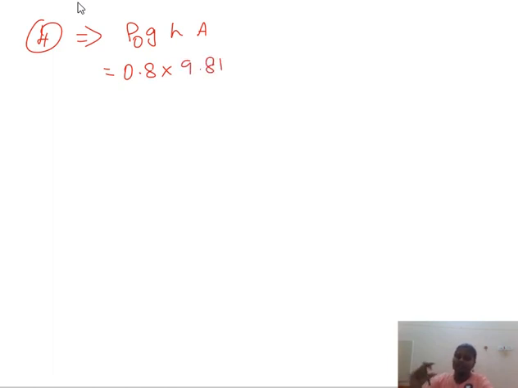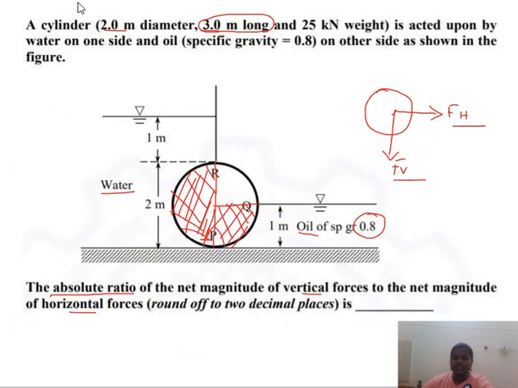So next we are going to calculate number 4. Okay, so we already know that the formula is rho g h into A. So here rho is nothing but the density of oil. The density of oil is given as 0.8. The value of gravity is 9.81. What is h here? h is the height of the portion which is immersed in the particular liquid, that is oil. So the height of the portion which is immersed in oil is nothing but 1 meter.